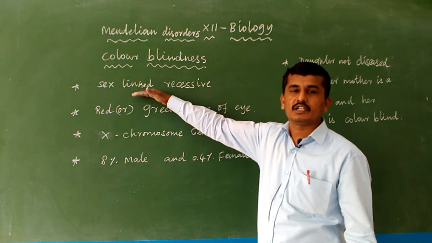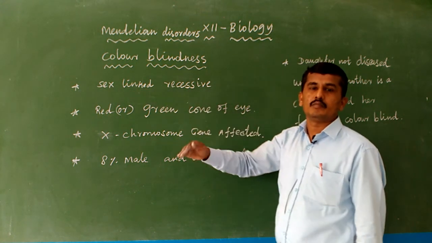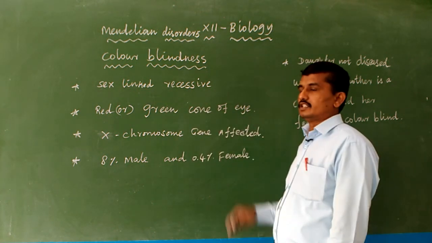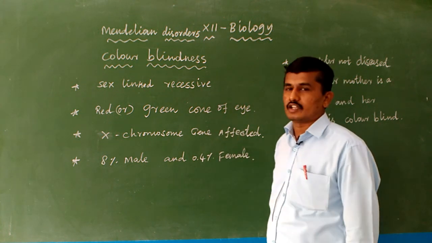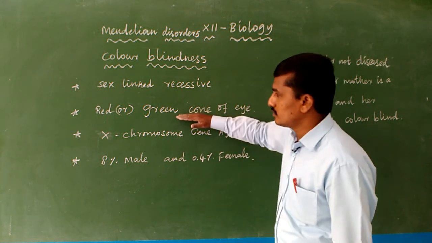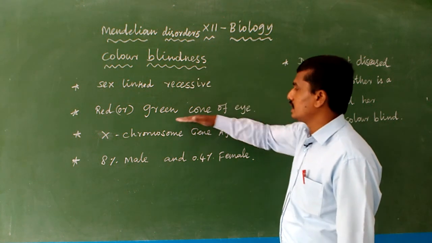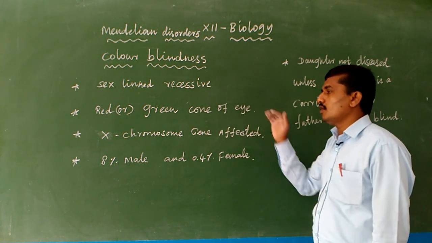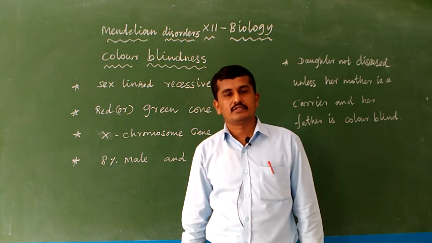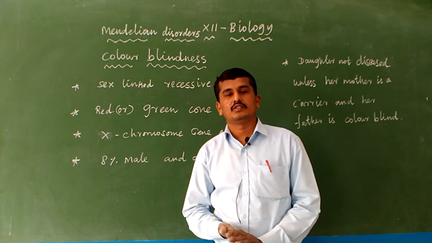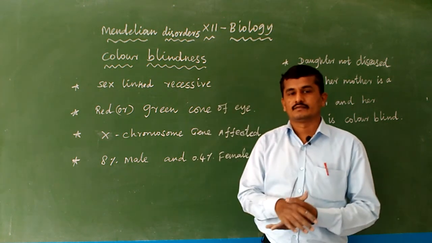X-linked means it's an X chromosome-linked disease. The genes present in the X chromosome are affected, and due to this the disease is expressed. In color blindness, the red and green color cones of the eye are affected. We know from the 11th standard that cone cells and rod cells are present in our eye.